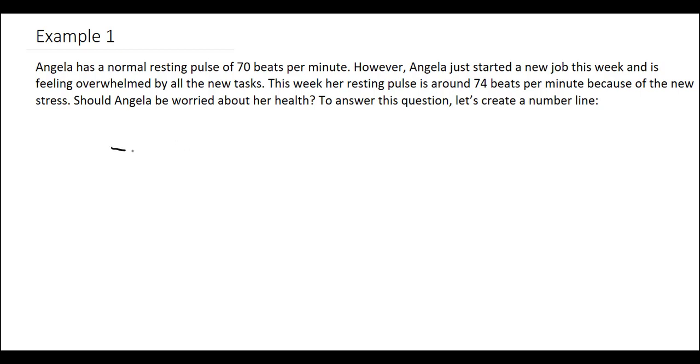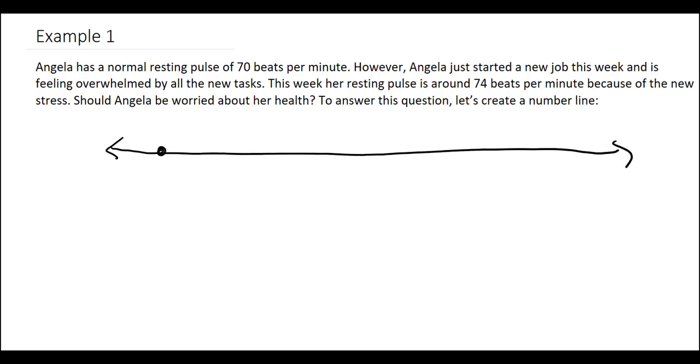So we have a number line like this. We're going to put 70 here and 80 here. And then 75 would be close to here. So let's do a different color. So 74 is right here.